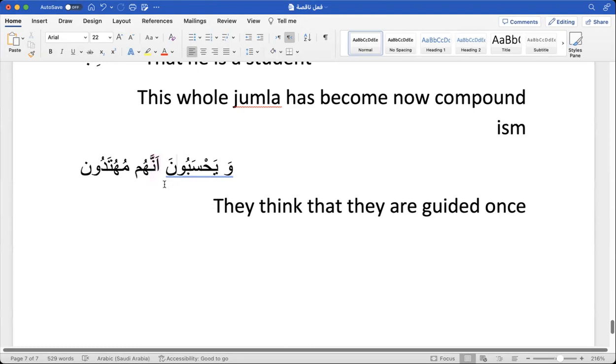So, as anna has made this whole thing a compound ism, it acts as a maf'ul bihi for this fail, huma version, right? Now, why maf'ul bihi? Because anna hum muhtadun answers the question. If I ask a question like this, what do they think, the answer will be: they think they are guided ones. So this is maf'ul bihi. So this whole thing becomes a maf'ul compound ism.